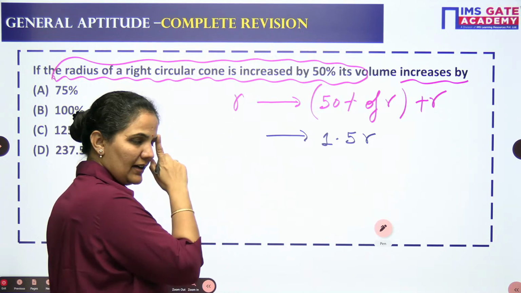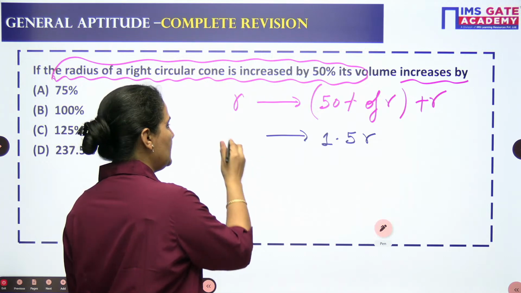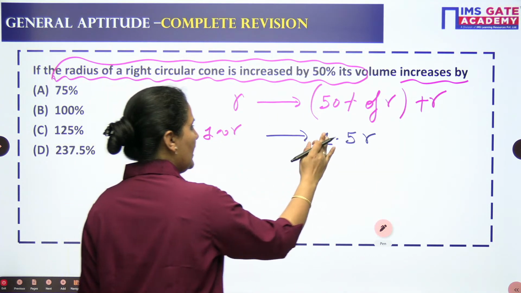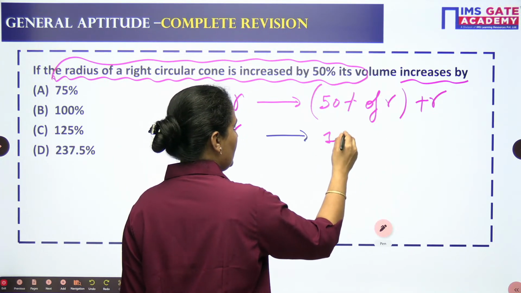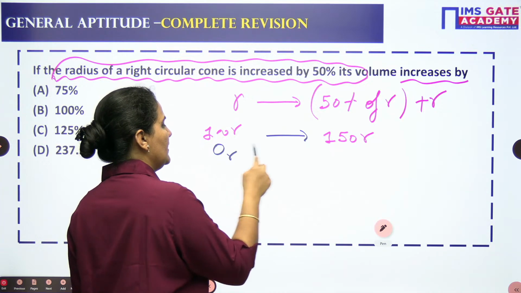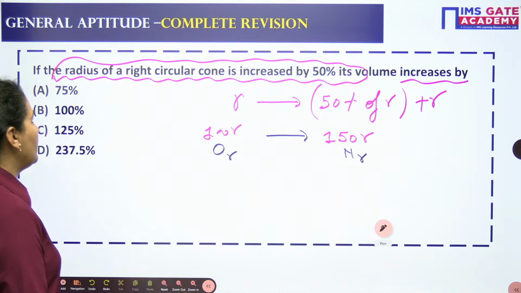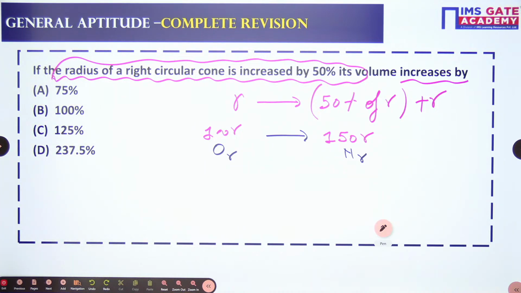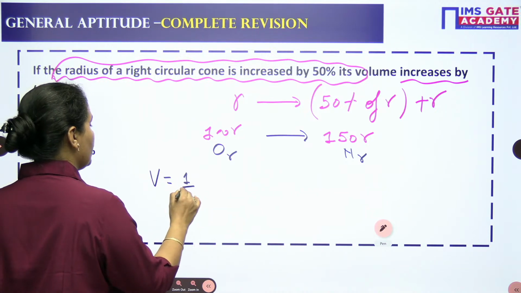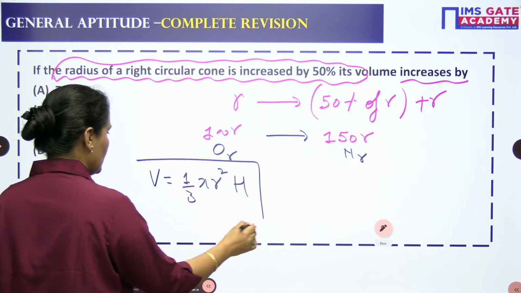But when you take 100, it will be a little bit calculative. The choice is totally yours. Let us assume the radius is earlier 100. After the 50% increment, it will be 150. This is the old radius. This is the new radius. We want to find out what happened with the volume. So for a right circular cone, volume is 1 by 3 pi r square h, where h is the height.